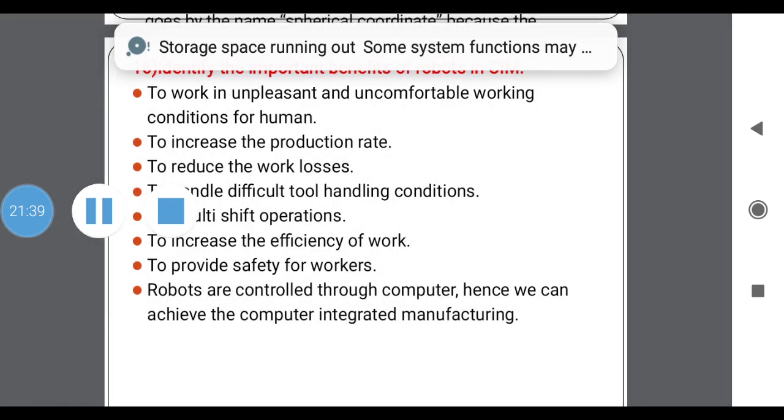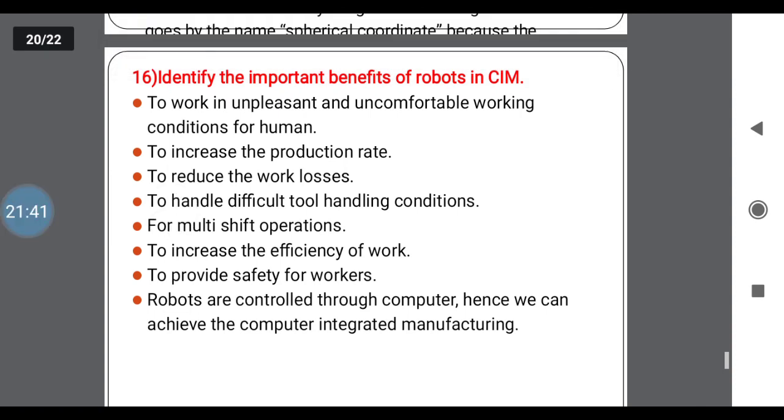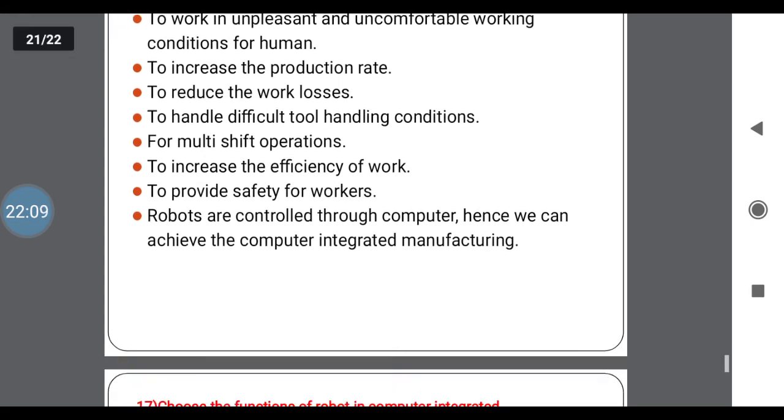Next one, identify the important benefits of robots in CIM. Here you have different types of benefits. First one, to work in unpleasant and uncomfortable working conditions for humans, to increase the production rate, to reduce work losses, to handle difficult work, for multi-shift operations, to increase the efficiency of work, that is the quality, to provide safety for humans, and robots are controlled through the computer, hence we can achieve computer integrated manufacturing. These are the benefits of robots in CIM.